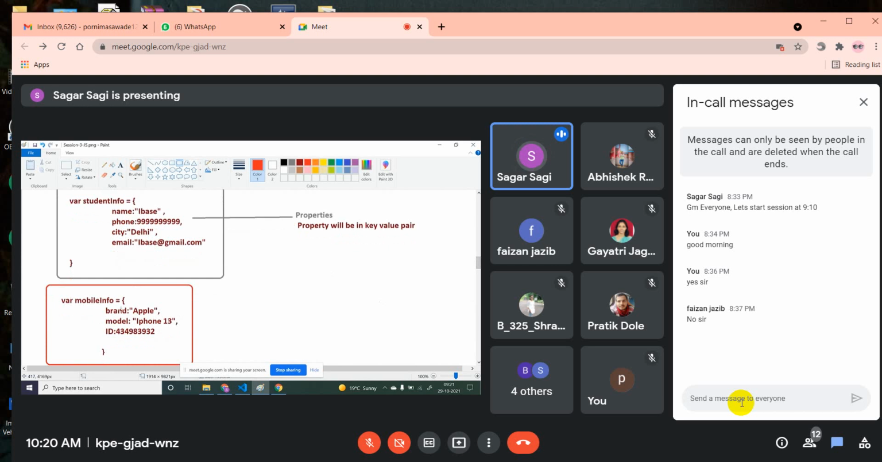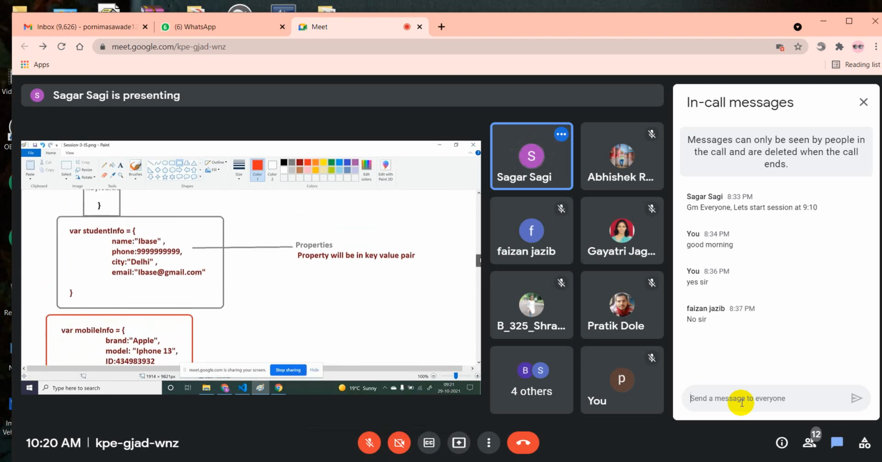Okay, so here just remember what is property and what are the keys and values. Here name is key, ibase is value. Here phone is key, this number is value. How do you differentiate one property from another property? Using comma. So you will separate one property from another property using comma. How will you separate key and value? Using this colon. Colon is used to differentiate key and value, and this comma is used to differentiate one property from another property.